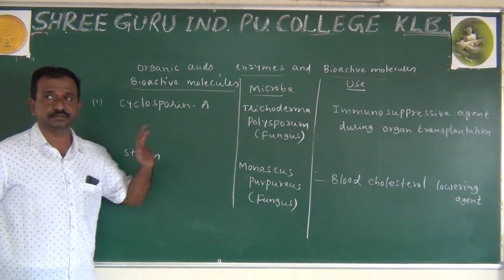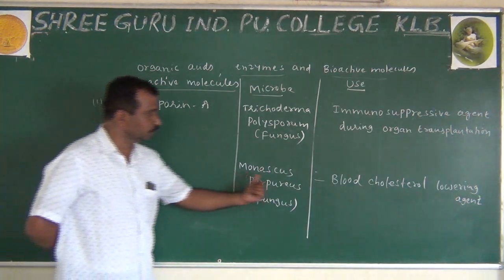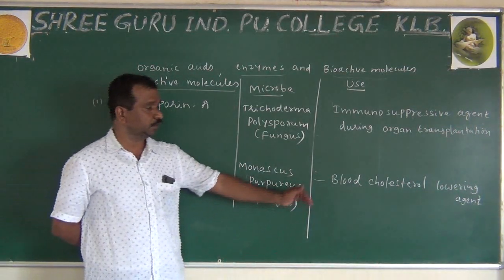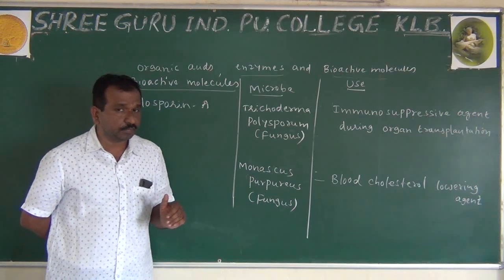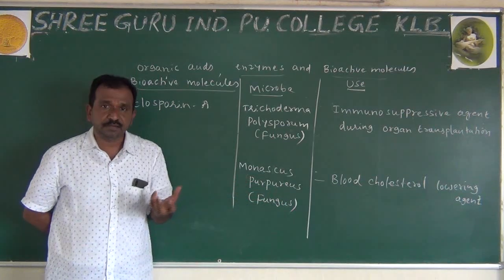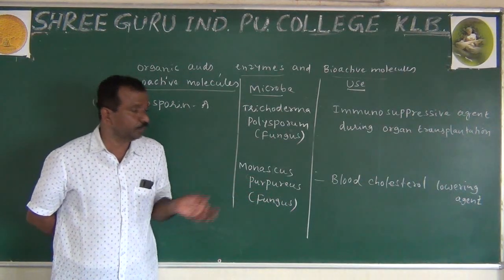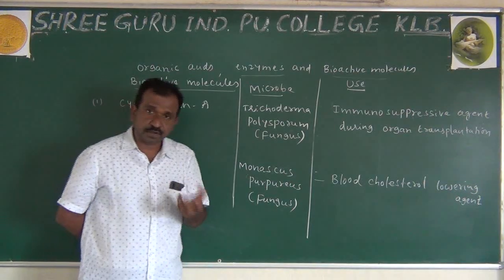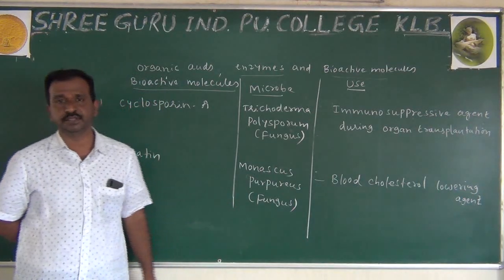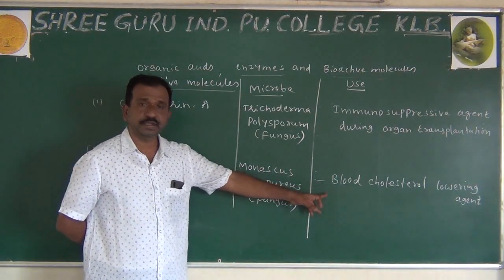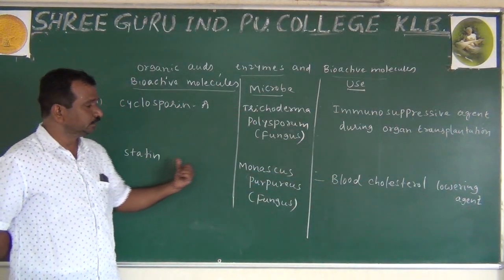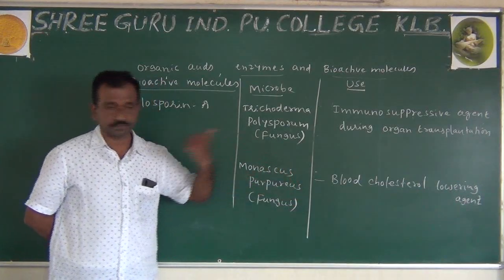Last one is statin. Statin is normally considered a blood cholesterol lowering agent. Blood cholesterol lowering agent means it inhibits the enzymes, preventing the enzymes which are necessary for increasing the cholesterol. Inhibition means preventing. That is what we are saying: blood cholesterol lowering agent. So in this way, statin is responsible for lowering blood cholesterol.